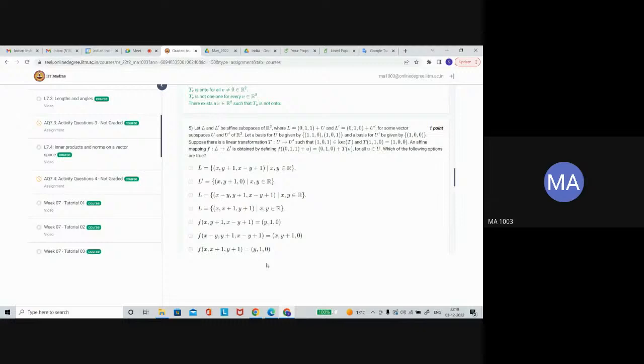Okay, so how will we solve this question? For this question, you need to find L and L prime. U is generated by 1, 1, 0 and 0, 1, 0.